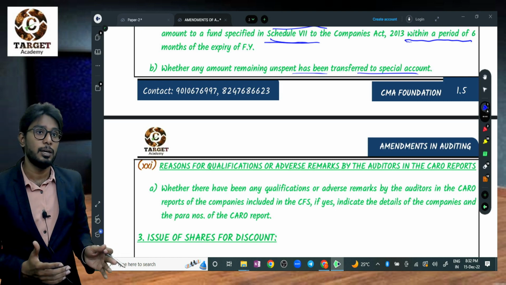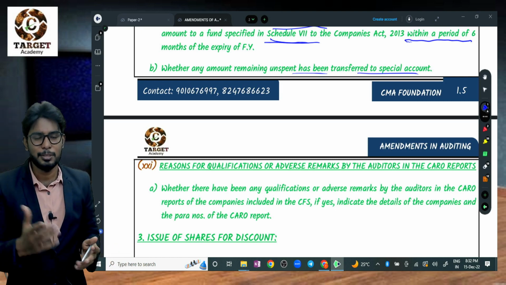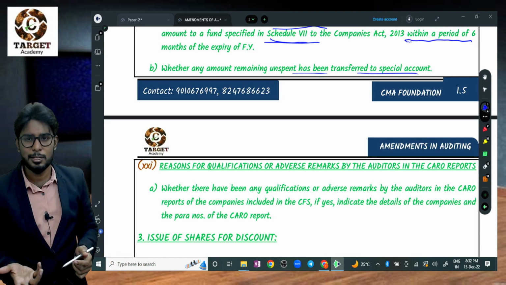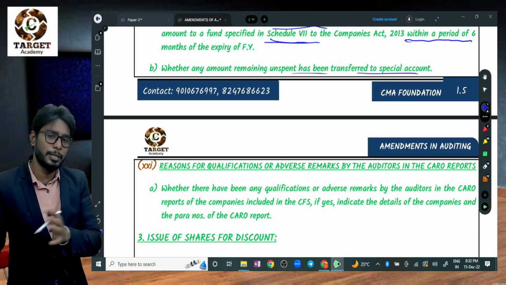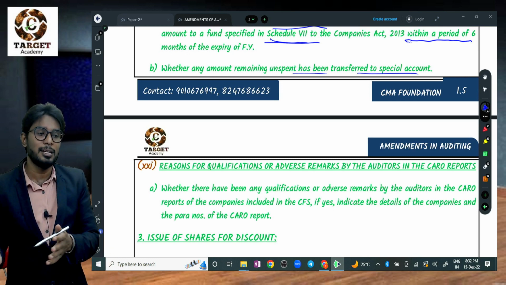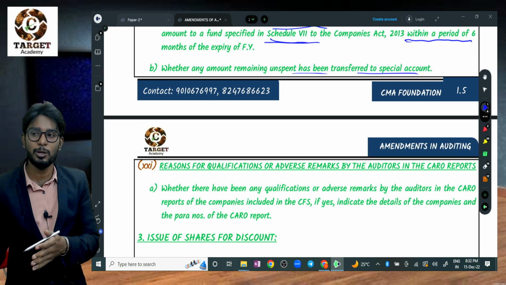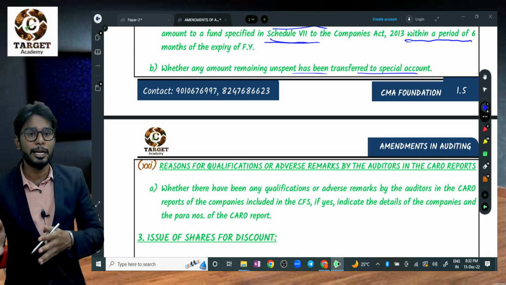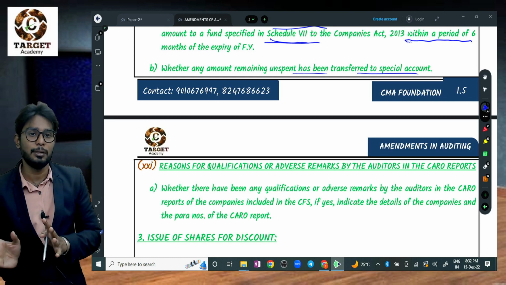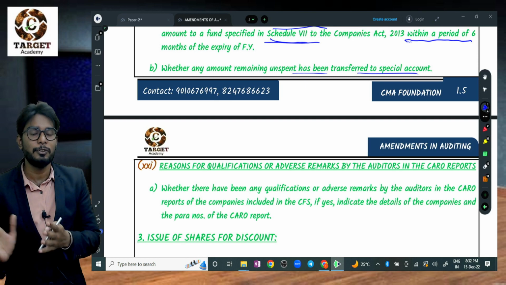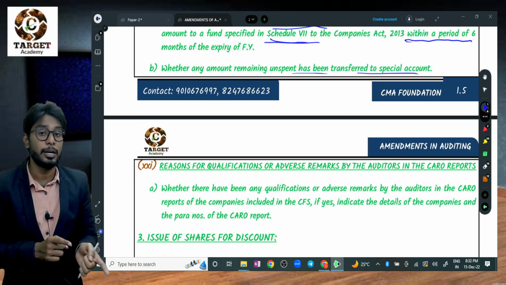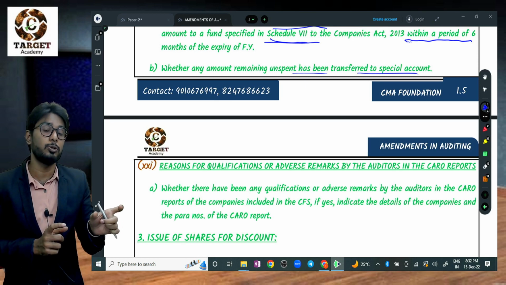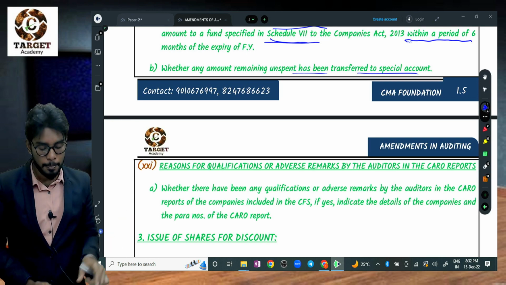Because for example, if one company, one person, I am talking about the company, take the person. Bank has given 5 crore rupees loan, but the work was completed within 4 crores. There are more chances of misutilizing the balance, because they try to show 5 crores was spent. So that's why we need to maintain the proper records. The auditor has to verify whatever the unspent amount, it should be transferred to the separate account.